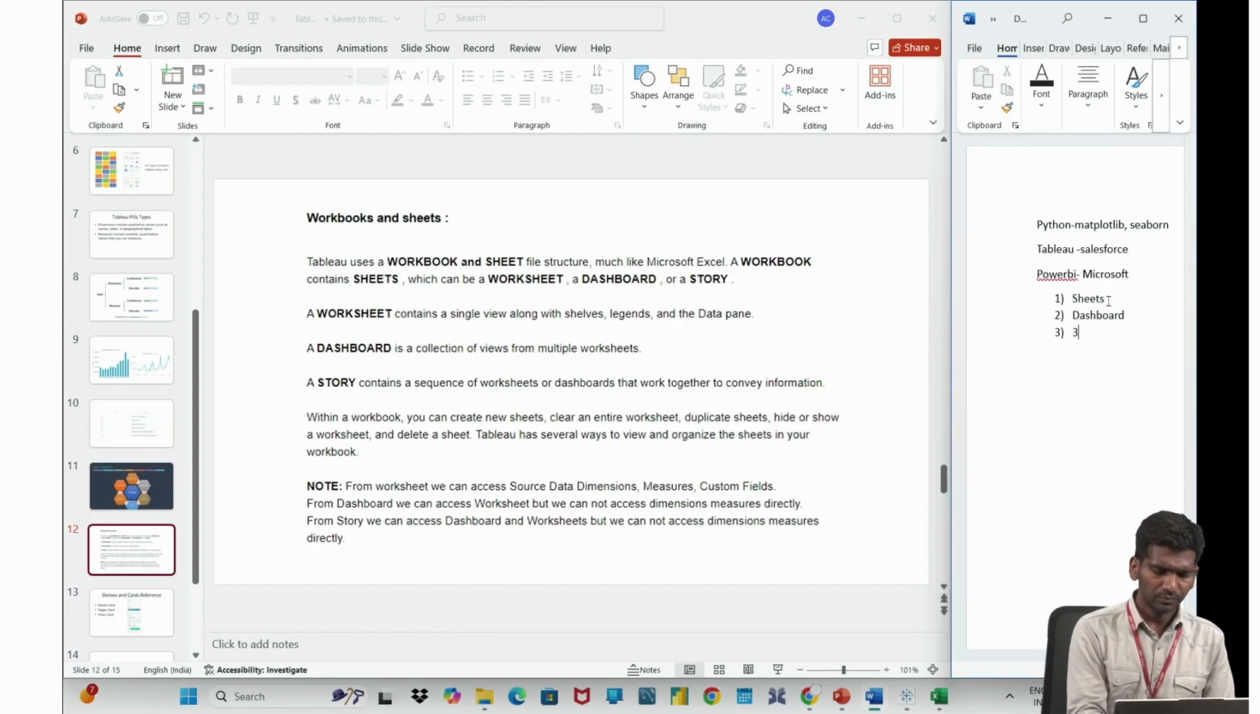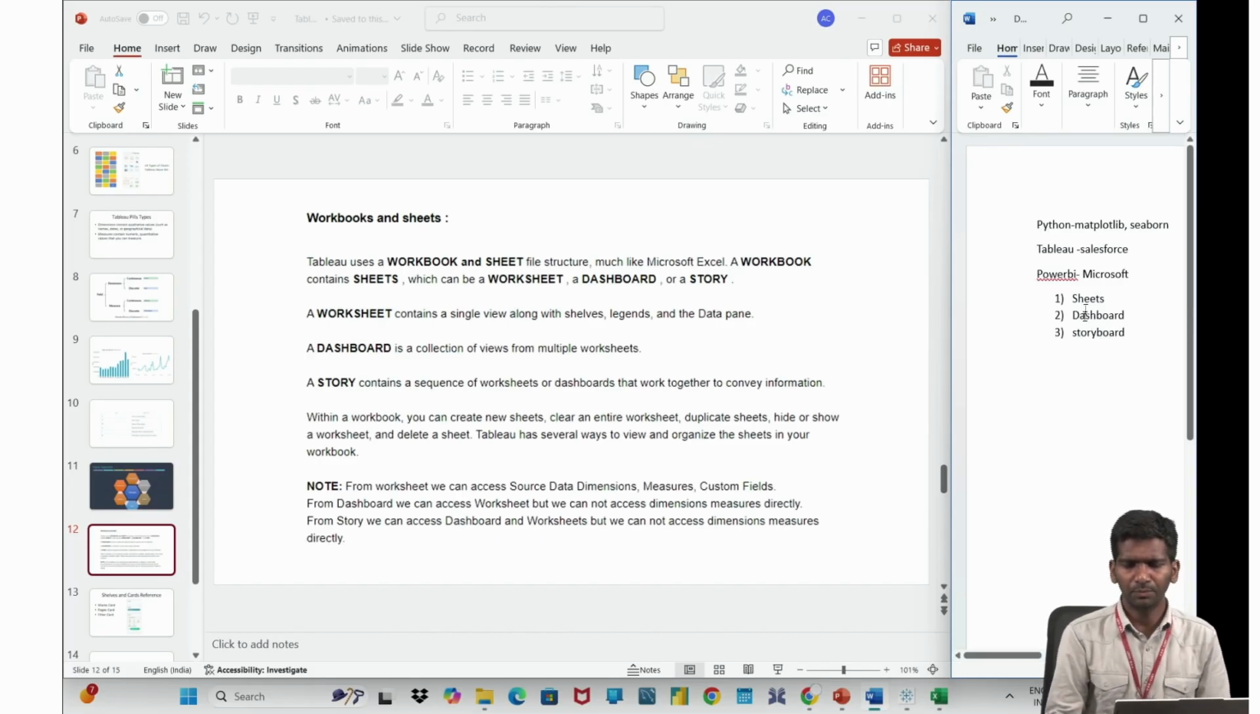Next, combining all the dashboards gives a storyboard. This is the final one that can be created using Tableau. So these are the three things that can be plotted. First you create the sheets, then combining all the sheets together we can create a dashboard. Combining all the dashboards and including sheets, we can create a storyboard.